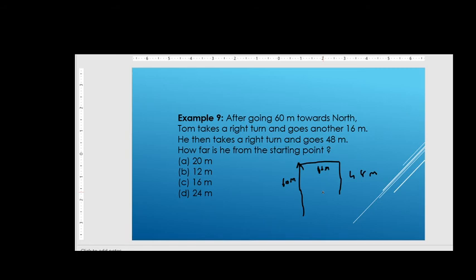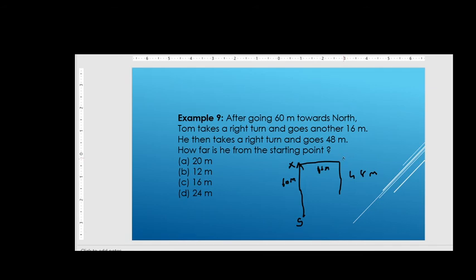So now we have to find. So how to find this? It has a small formula friends, I'll give you. So this is his starting point, right? So this is the north point. He reached a point X and took right and walked a distance of 16 meters.